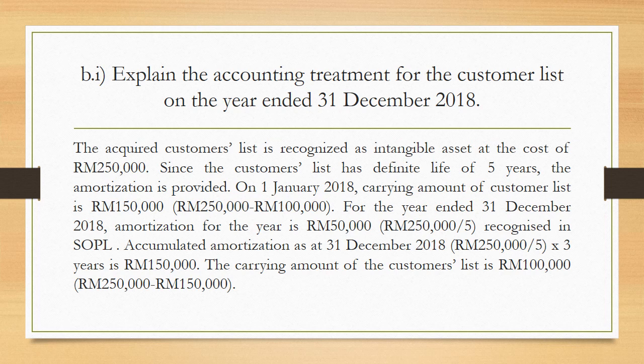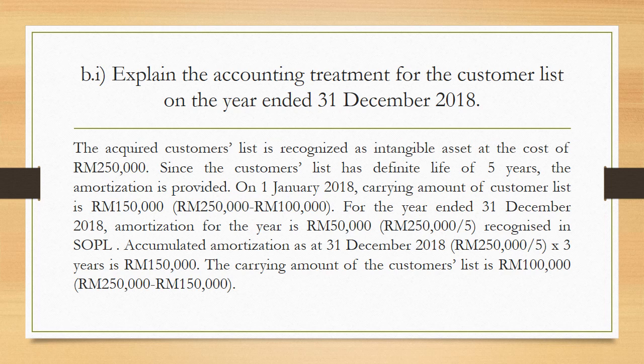On 1st January 2016, this is the first year, the starting year for this kind of business, it acquired a corporate customer list. The customer list is our intangible asset here, from Zest Database Corporation for 250,000 ringgit. Okay, 250,000 ringgit is our initial cost, the cost of the customer list, our intangible asset, and it is estimated to be valid for 5 years due to frequent revision of new customers in the tourism industry.